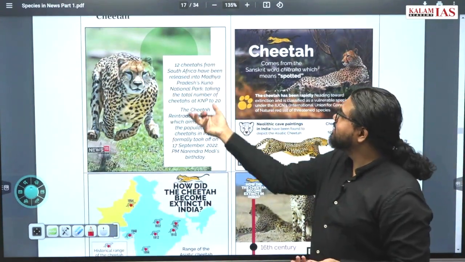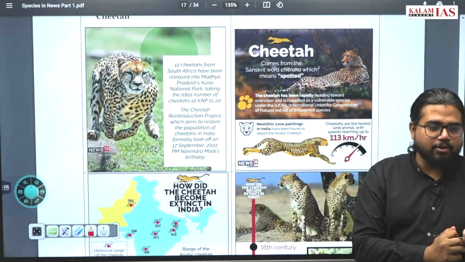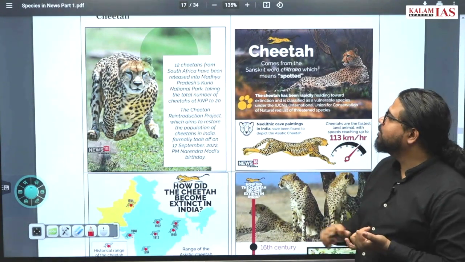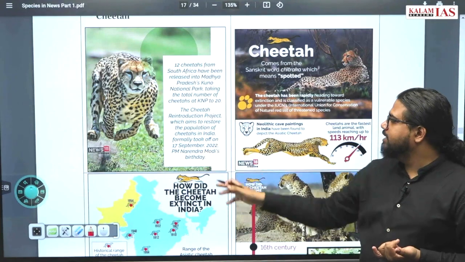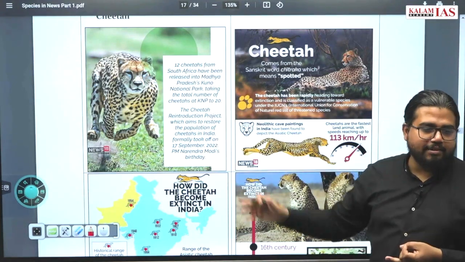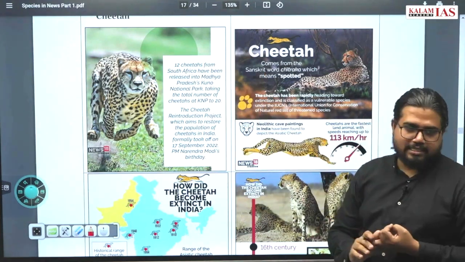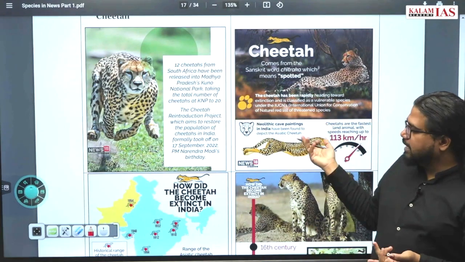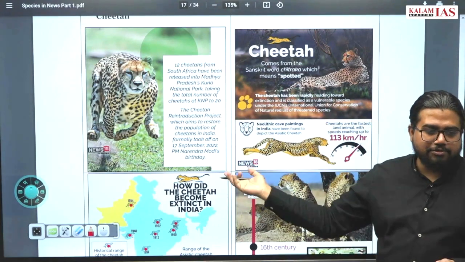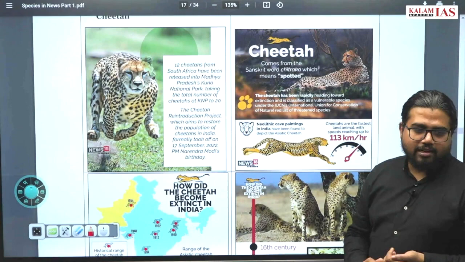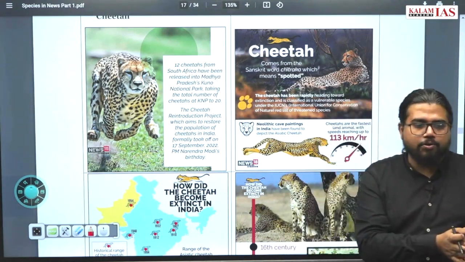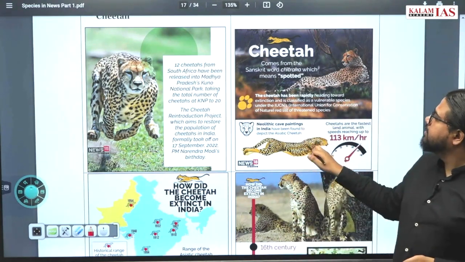Whose birthday is it? Eight cheetahs came on September 17, 2022. After that, in February 2023, another set of 12 cheetahs came. The first set of cheetahs came from Namibia, and the second set came from South Africa. Mostly all these countries are in the lower part of the African continent.